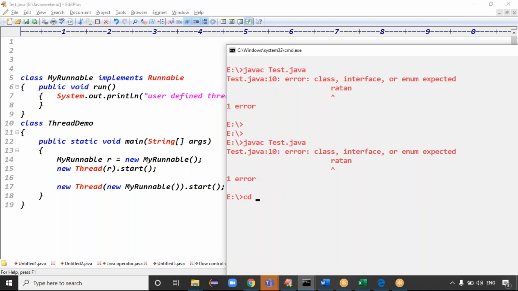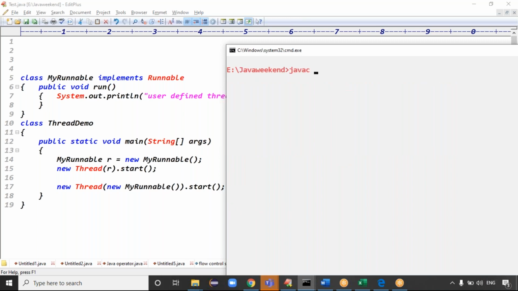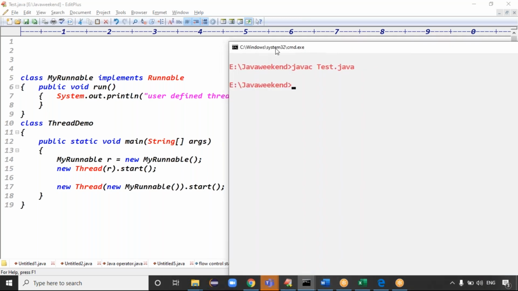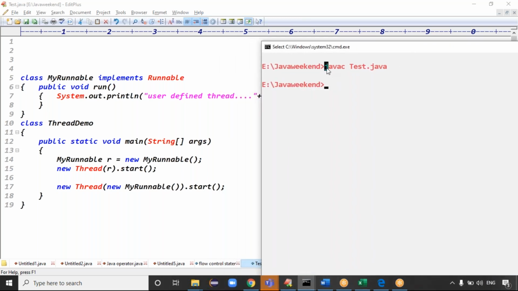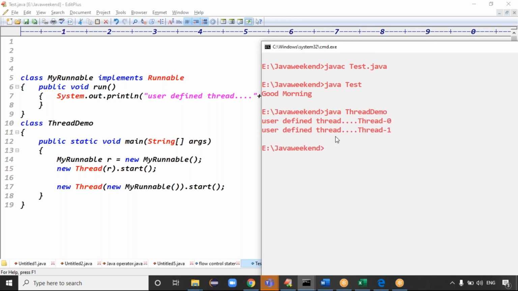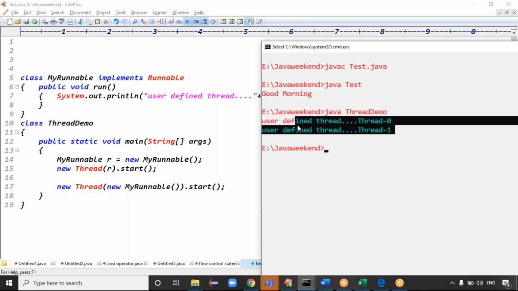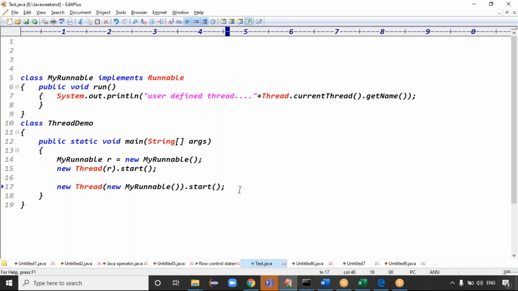So let me change the workspace. Java weekend is here. The Java application is called Test.java. Yesterday the weekend batch started, so maybe that's why it's showing weekend. Yeah, javac Test.java, the code compiled, guys. Which class is the one to run? ThreadedDemo contains the main method, right? So java ThreadedDemo. Now see, guys: user defined thread 0, user defined thread 1, total 2 threads are there, right? Exactly. If you understood this code, you can understand the next code. But in real time, what we will write is a third code.